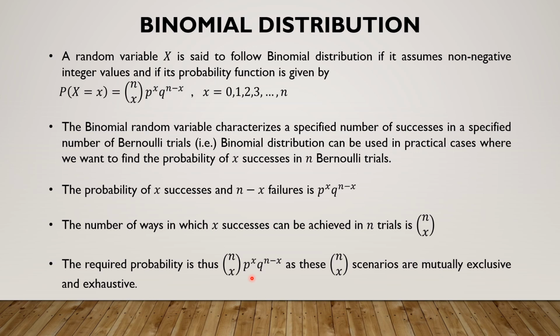In simple words, the total number of scenarios for x successes and n minus x failures is nCx. And these cases are mutually exclusive and exhaustive, and therefore by the addition law of probability we get this probability mass function, and that is how we understand intuitively how to derive the probability mass function of the binomial random variable.